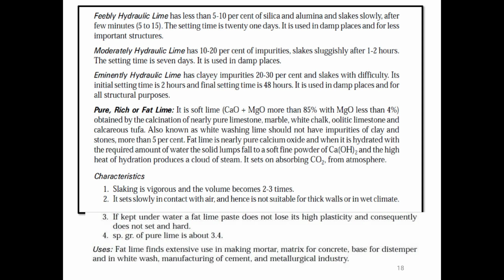Poor, rich or fat lime. It is soft lime obtained by the calcination of nearly pure limestone, marble, white chalk, oolitic limestone, and calcareous tufa, also known as whitewashing lime. It should not have impurities of clay and stones of more than 5%.